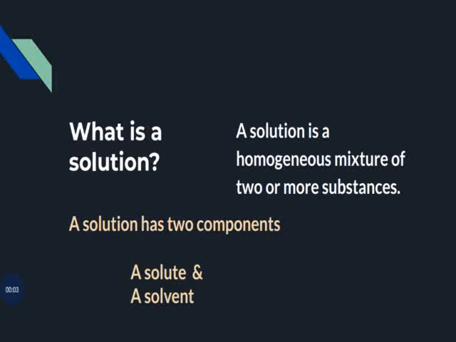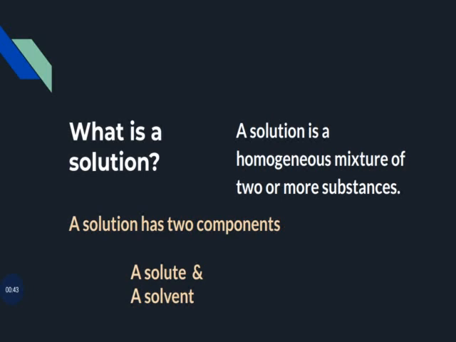A solution is a homogeneous mixture of two or more substances. A solution contains two components. One is a solute and the other one is a solvent. I will explain this with an example. When salt is added to water, we take salt in a very small quantity. Here we can take salt as solute. The solute salt, when it is added to water, completely dissolves in water, where water acts as a solvent.